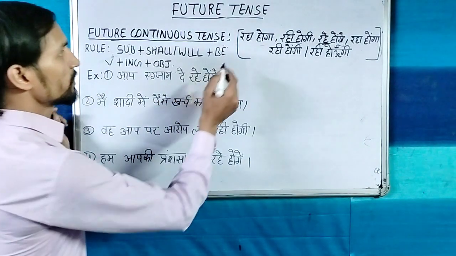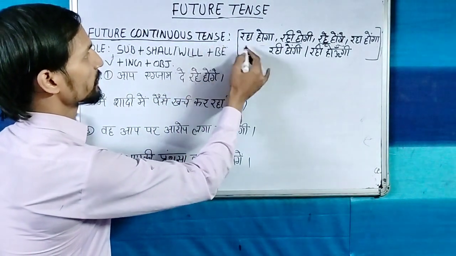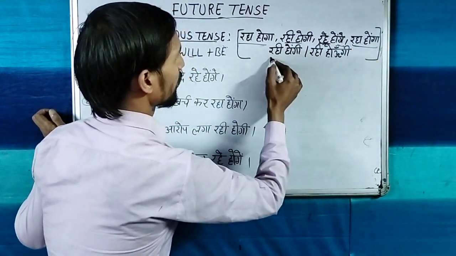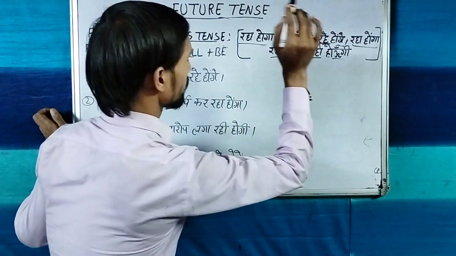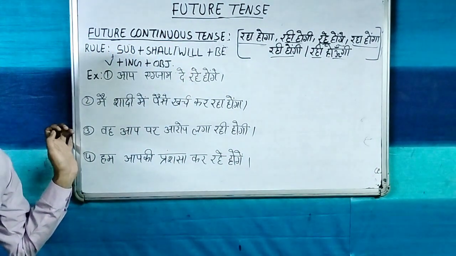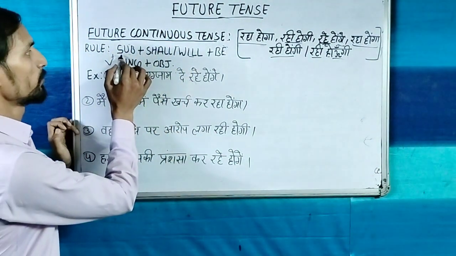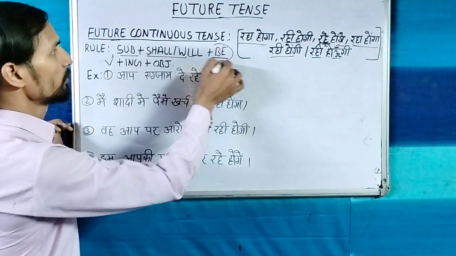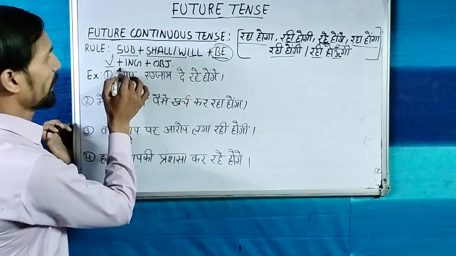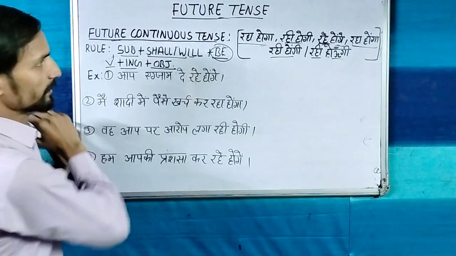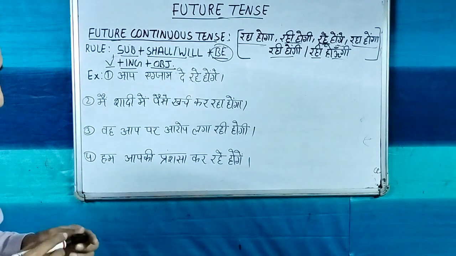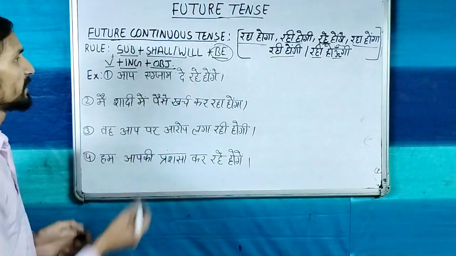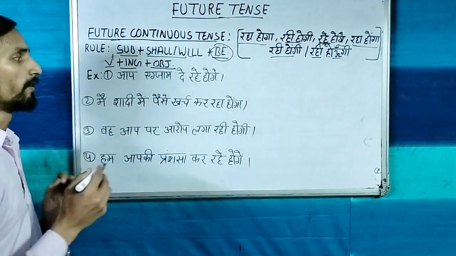So the structure of the future continuous tense with main verb: रहा होगा, रही होंगी, रहे होंगे. If these words are coming, then this is called future continuous tense. Now its rule for translation into English: subject, shall/will. After shall/will, you are going to use be, then verb first form and ing, and in the last, the object. So this is the structure of future continuous tense. Now let's translate these sentences which have been given on the board one by one.